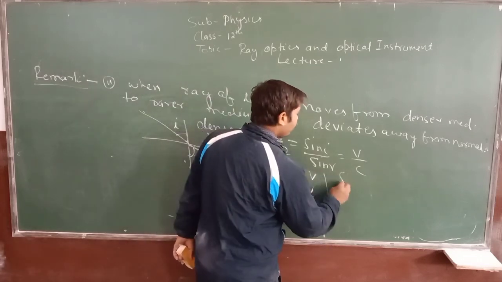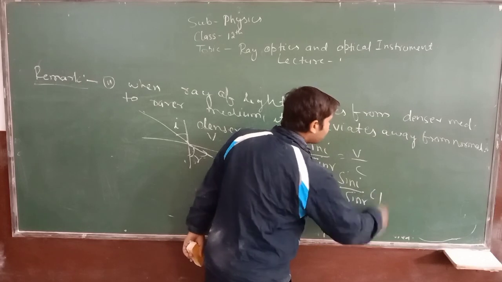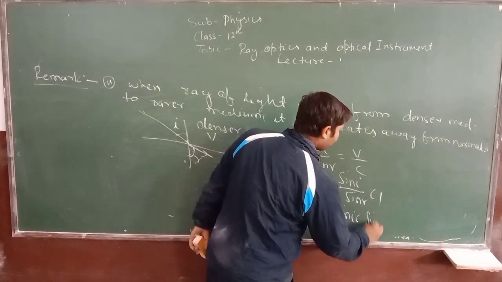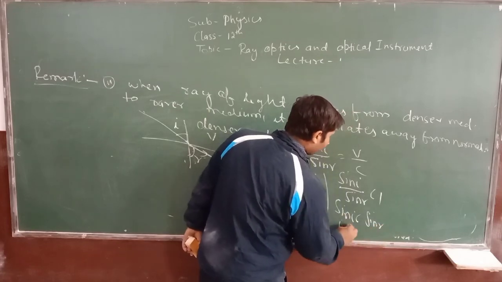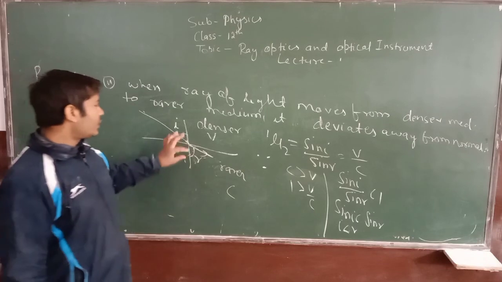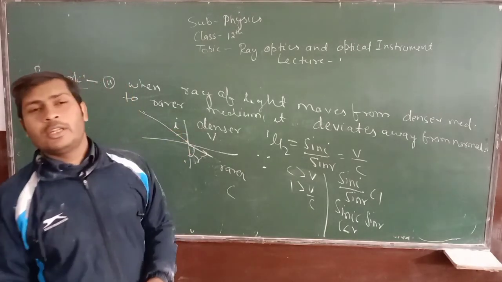Means from here, sin i upon sin r will be less than 1. So sin i will be less than sin r, means i will be less than r. Means angle of refraction, this angle will be always greater than that of this angle, in the case when ray of light comes